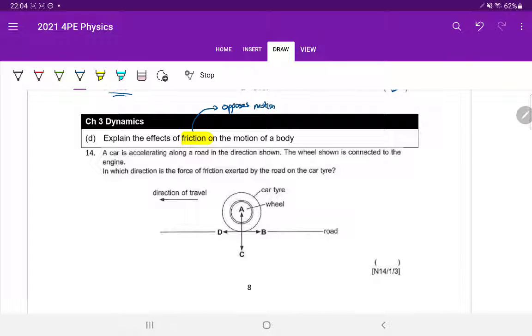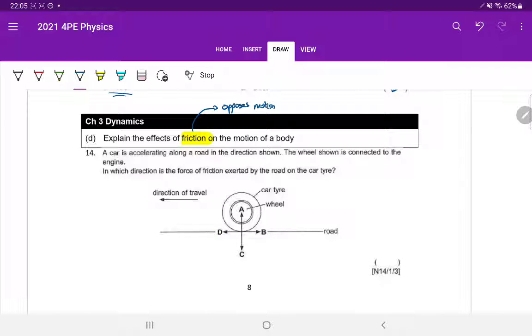So we just have to be really careful. For this one, it says the wheel is connected to an engine, which means it's a powered wheel. So the turning of the wheel helps the car move forward. So what is the role that friction plays here? If you think about it, if there's no friction, what will happen to the wheel? The wheel will just keep turning and turning on the spot. So actually, friction is the thing that helps it to be able to move forward.